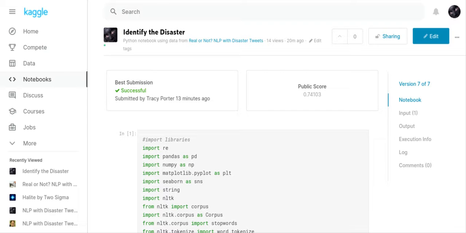I made it public because I was able to improve my score through my own devices, by using code that I had from other sources and then making my own disaster dictionary. Since it's got some of my own work in it, people can use it if they care to.